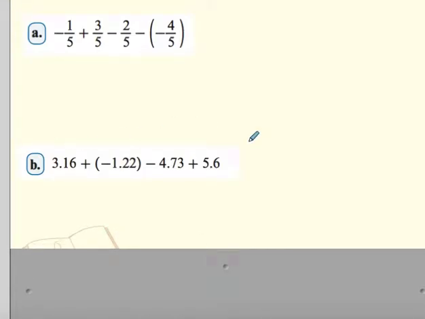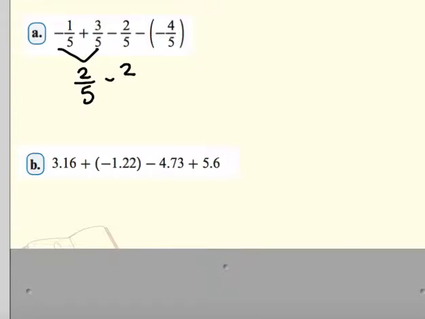Negative 1/5 plus 3/5 minus 2/5 minus a negative 4/5. What's nice about this is there are already common denominators, so we just need to work left to right, combining these. If we do negative 1/5 plus 3/5, our denominators are the same, so we can say that's a positive 2/5.